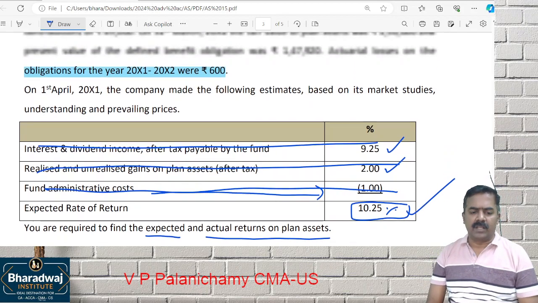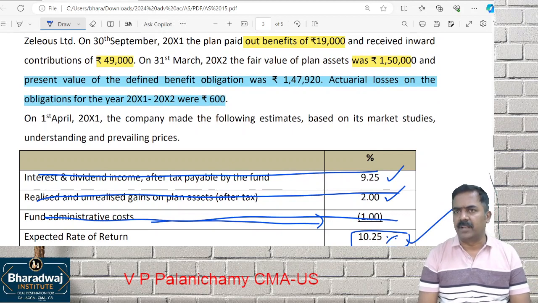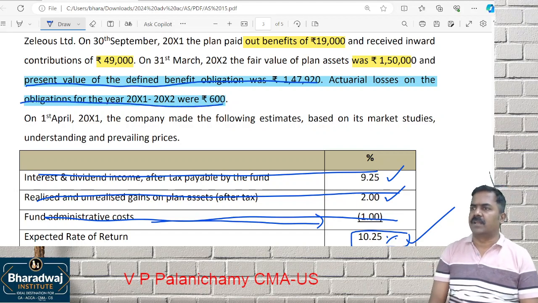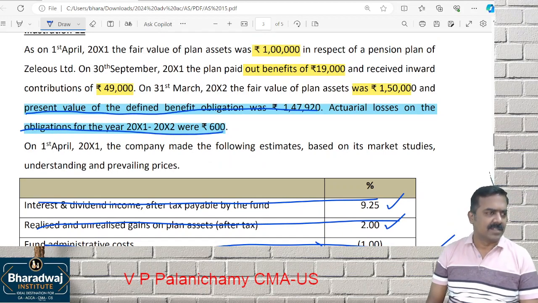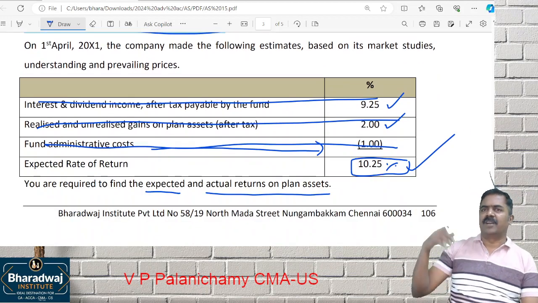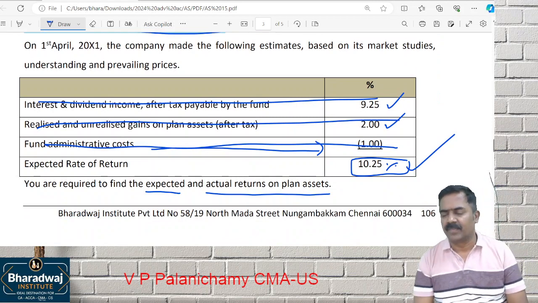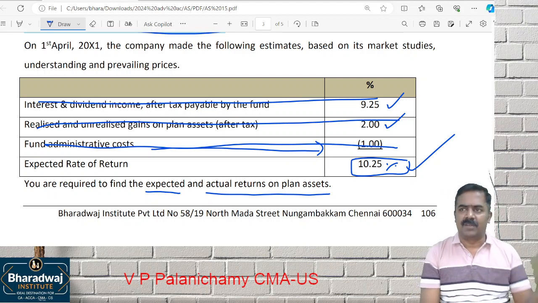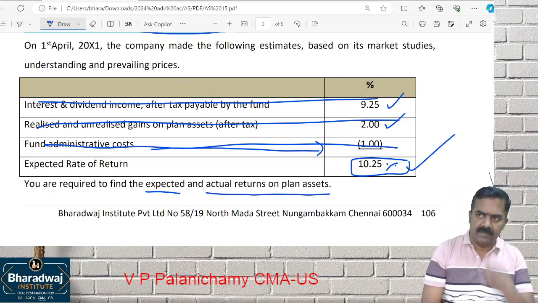Plan assets. Do they talk anything about plan liability? No. So the present value of obligation, actuarial losses of the obligation is relevant for solving the question or irrelevant? Irrelevant. The question talks only about which one? Plan assets. And we are not bothered about how much you are getting, 9.25% or 2% or 1%. Now, what is the net expected return? 10.25%. It is like investments are made. From that, we can expect after all charges 10.25%. Shall we?